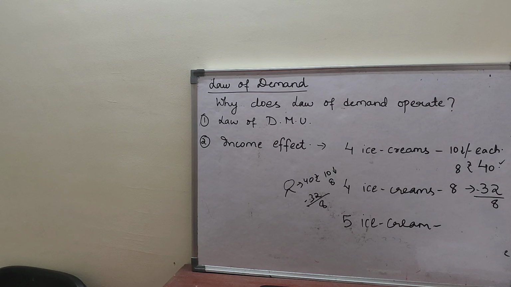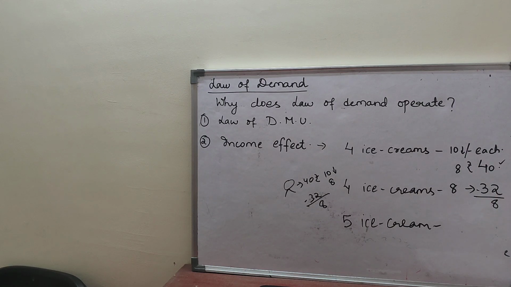Please don't mix this money income and all the things together. I think it is clear with this example. Again, I'm saying, just have a look at this example. 4 ice creams, you are paying 40 rupees for the 4 ice creams. When the price reduces to 8 rupees, you are paying now 32 rupees.